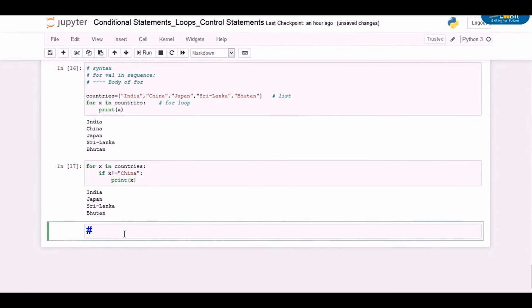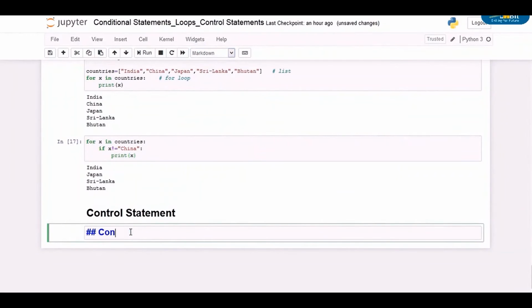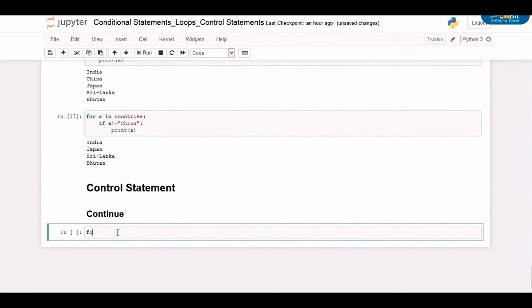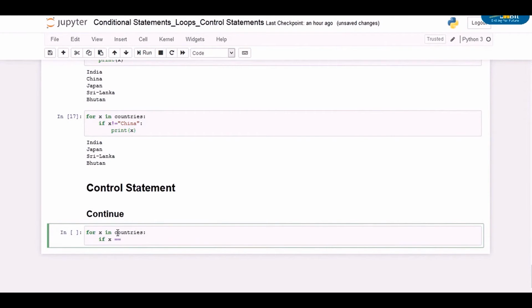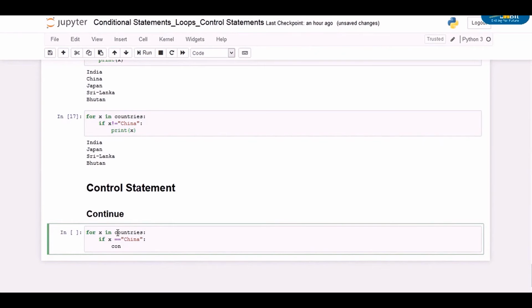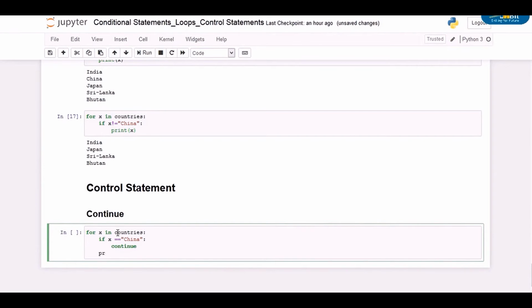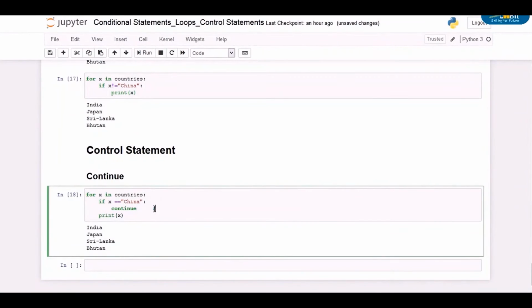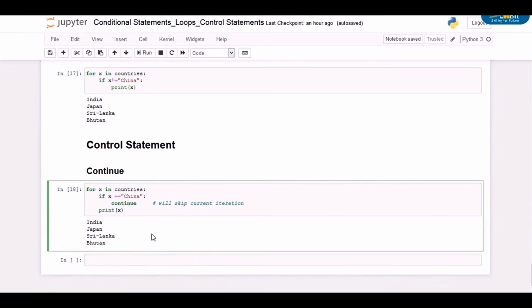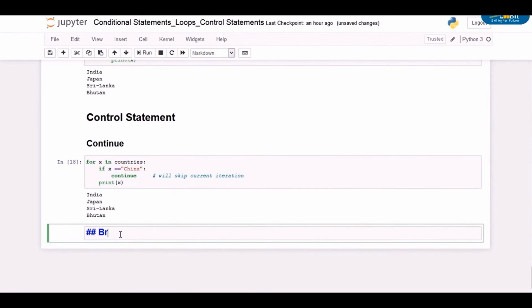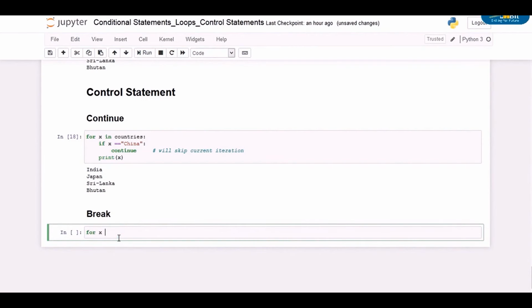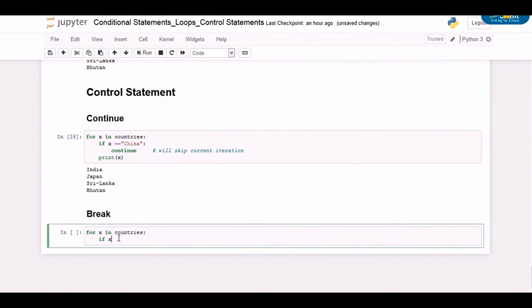Alternatively, you can also use the continue statement by changing the logic a little bit. The continue statement is a control statement just like break is. The continue statement is used to skip the rest of the code inside a loop for the current iteration only. The loop does not terminate but continues on with the next iteration. You can also use the break statement to break the printing once a certain condition is matched.